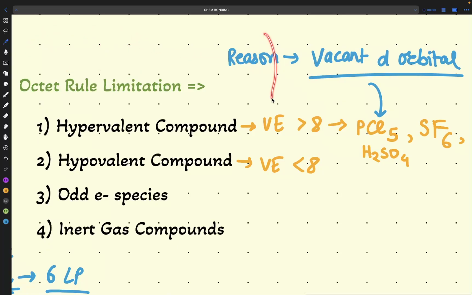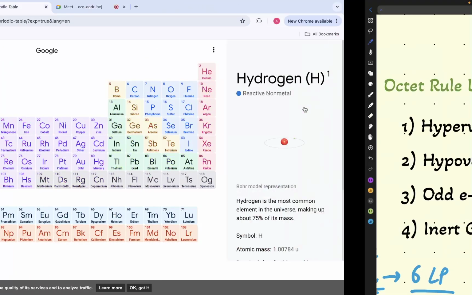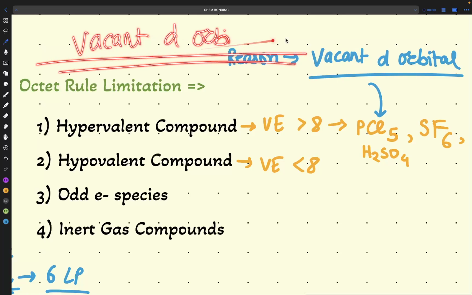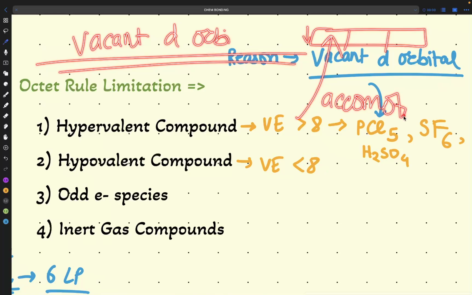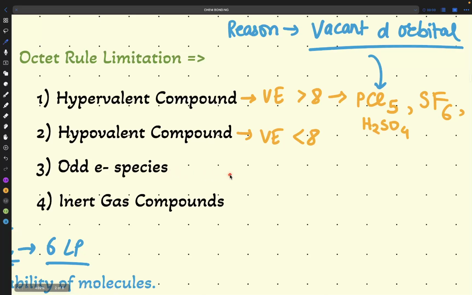But phosphorus and sulfur, the third period, have vacant d orbitals. If you write the electronic configuration, you will see that the d orbital is unfilled, and that's why more electrons can be accommodated here. So this will be your reason. That's why hypervalent compounds are formed here. Now what is the next point? Hypovalent compounds. The same thing you have to do again and again.